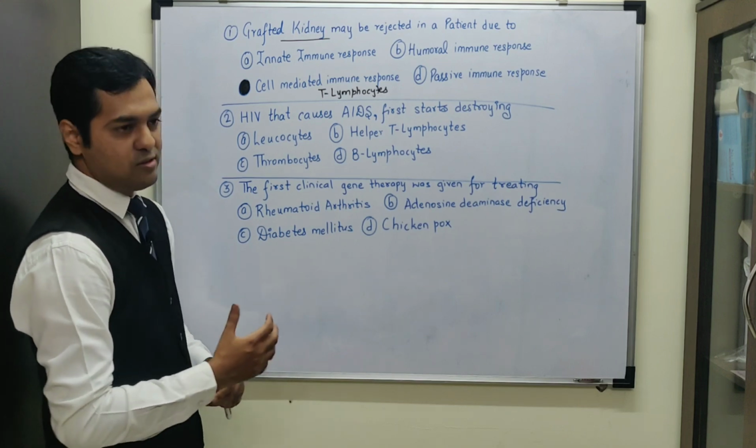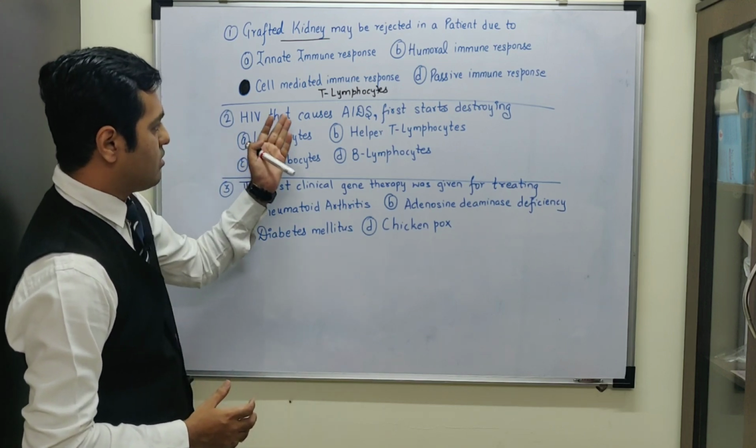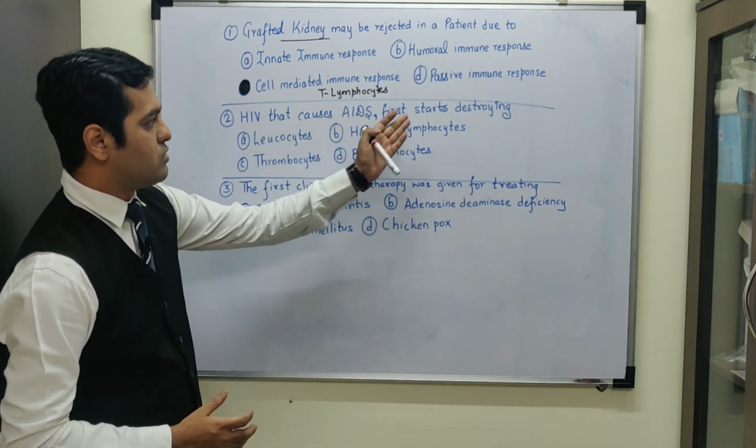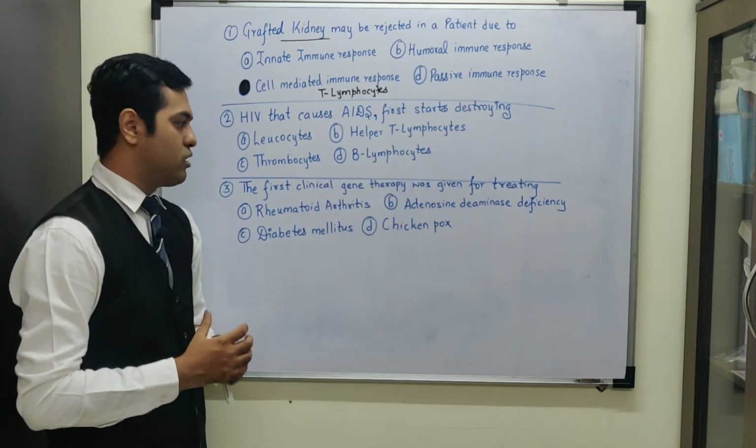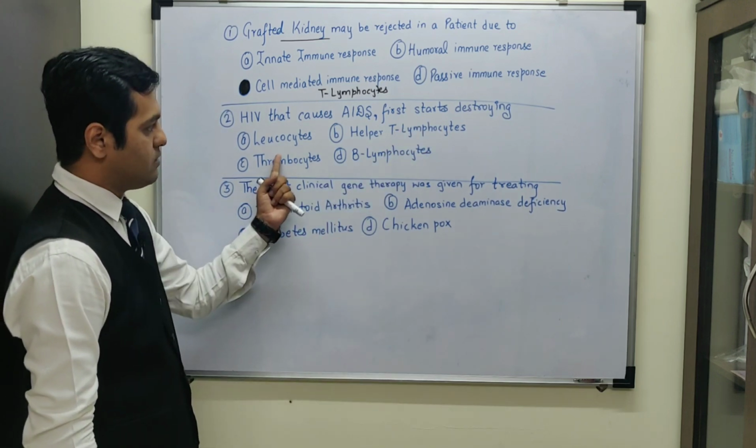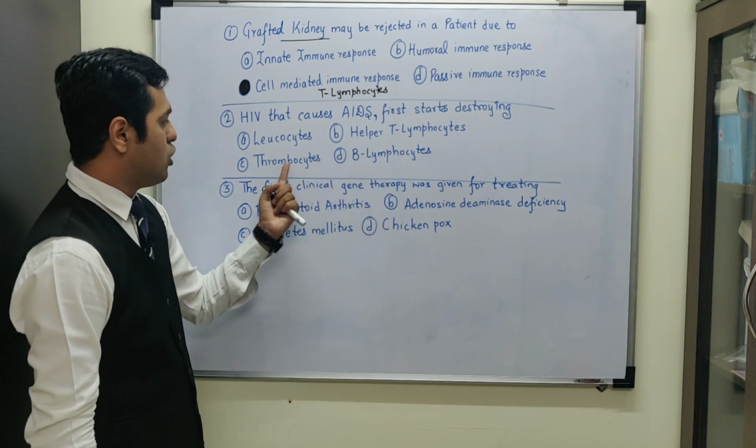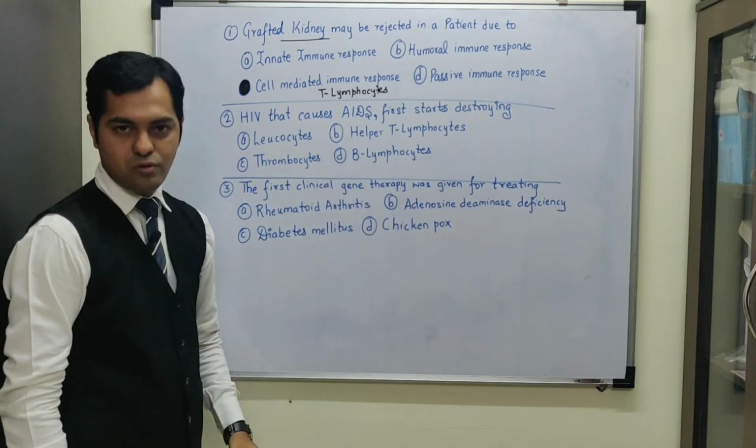Now coming to the next MCQ: HIV that causes AIDS first starts destroying which particular cell, whether it is the leukocytes, helper T lymphocytes, thrombocytes or B lymphocytes.